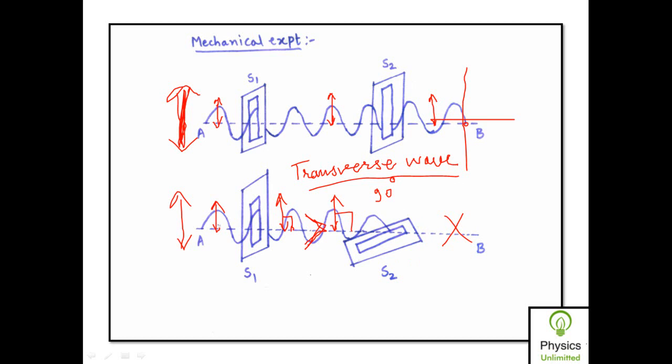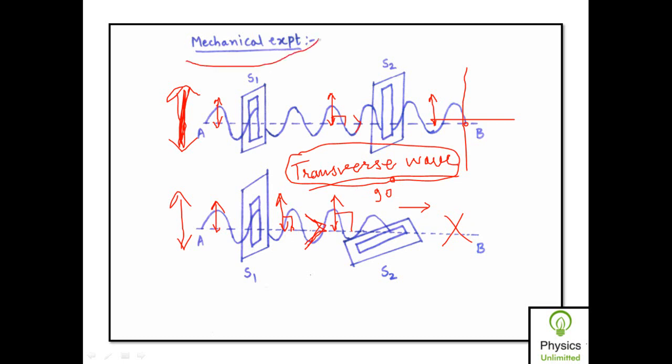Because the vibration, if it were longitudinal in nature, would pass through slit S1 as well as through slit S2, whether the axis of S2 is parallel to that of S1 or whether it is rotated by 90 degrees. That would happen if the vibrations were longitudinal, that is, if the vibration takes place in the direction of propagation of the wave. But since here the waves are transverse in nature, rotation of slit S2 obstructs the vibration from passing through it, and it proves the transverse nature of waves. That is, vibration takes place in a direction which is perpendicular to the direction of propagation of a wave.